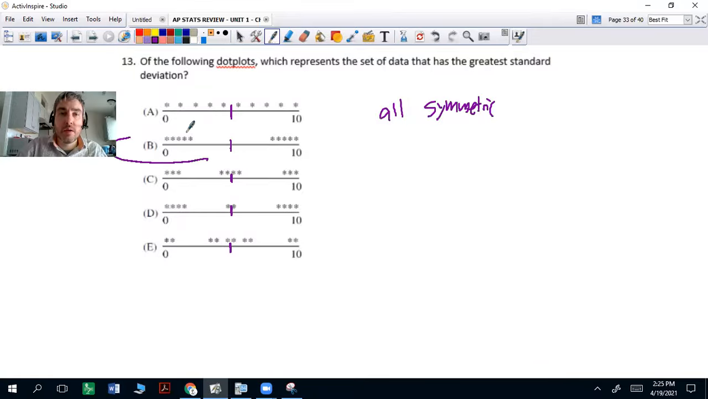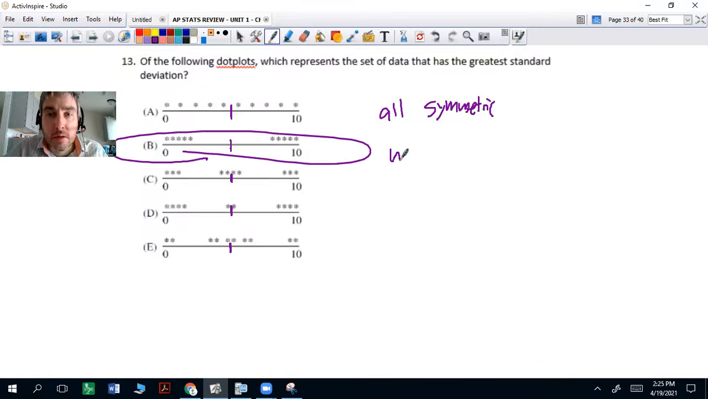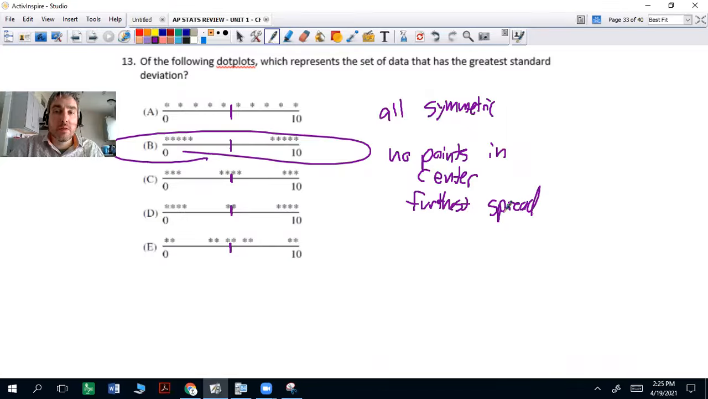Well, it's going to be B. You don't have any points in the center. So this is going to be the most spread out, okay? Even though these are all perfectly lined up, it's going to have a smaller standard deviation because it's very evenly spread out. But this is no points in the center, furthest spread. That's going to be the highest standard deviation. Okay. This one's next one right here because it only has 2 in there. All right. That was nice.